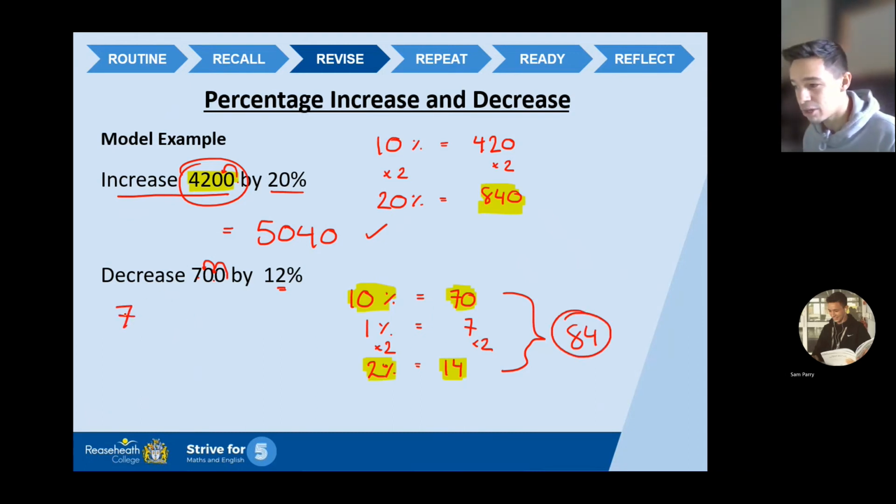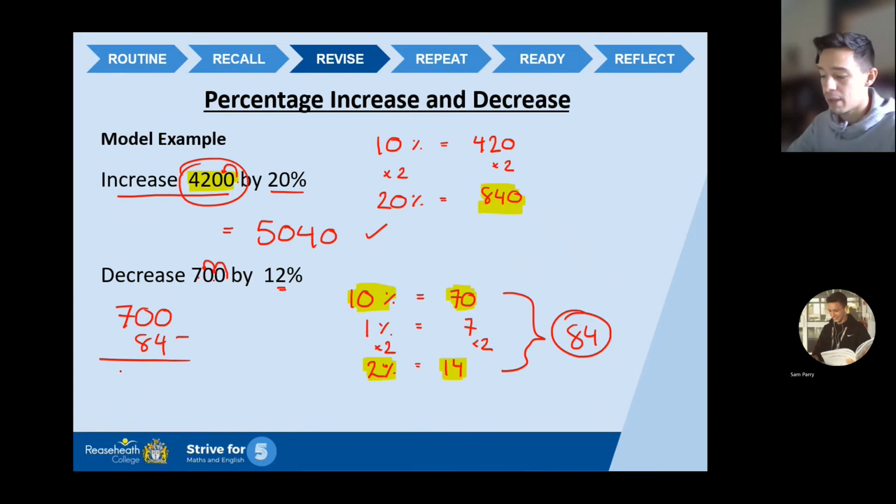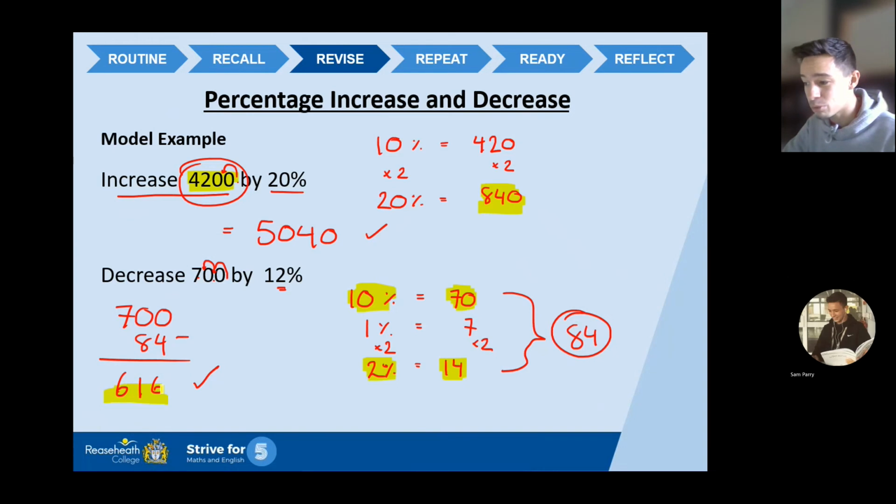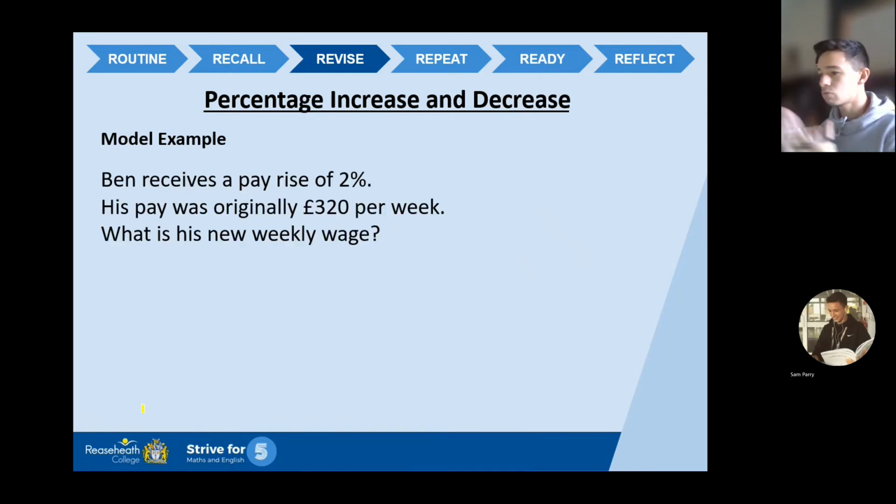So I'm going to take 700, I'm going to take away 84. That's my deduction. I'm decreasing it, it's going to get smaller. 700, take away 84, leaves me with 616. There we go. So guys, exactly the same as what you've been doing previously, but at the end there's just one extra step, whether it be an increase or a decrease, an addition or a subtraction.